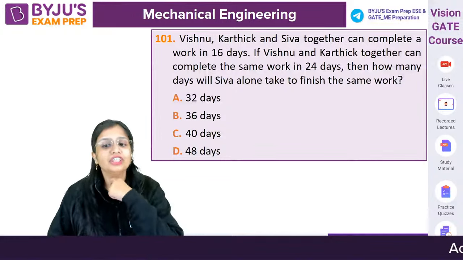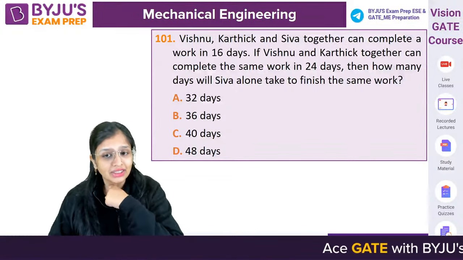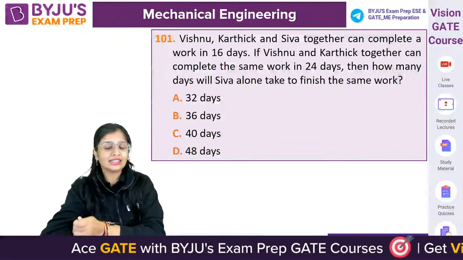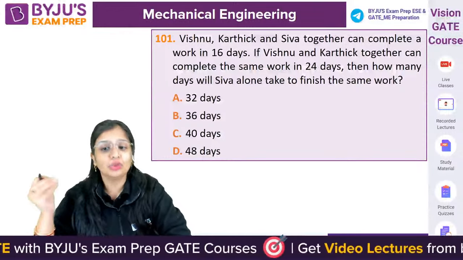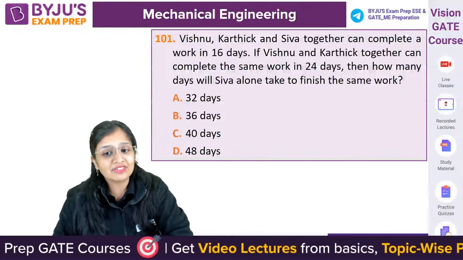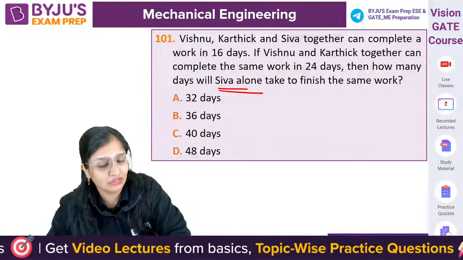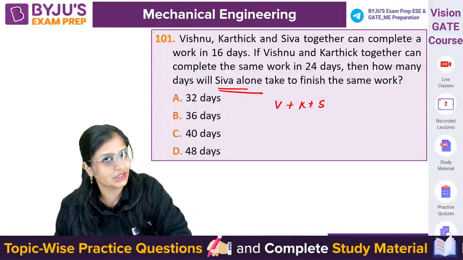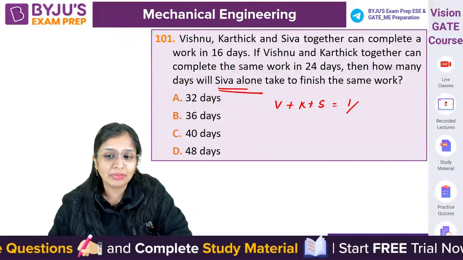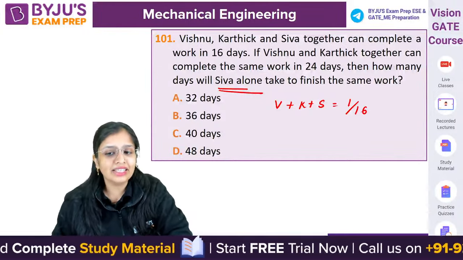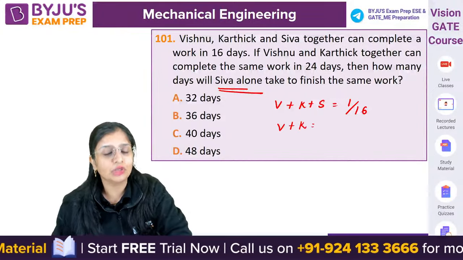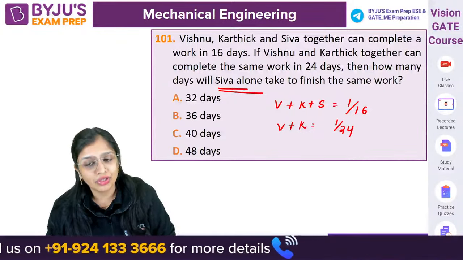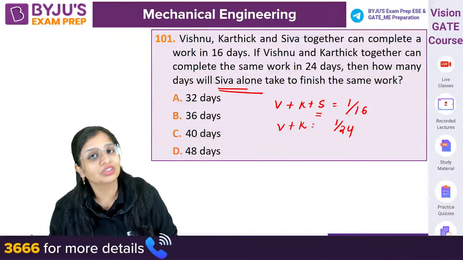Vishnu, Karthik and Shiva together can complete a work in 16 days. If Vishnu and Karthik together complete the same work in 24 days, how many days will Shiva alone take to finish the work? So if Vishnu, Karthik and Shiva are working, they will take 16 days to complete the work, so one day's work will be 1 by 16. Similarly, if Vishnu and Karthik work, they take 24 days, so one day's work will be 1 by 24. You need to calculate how much time Shiva will take alone.